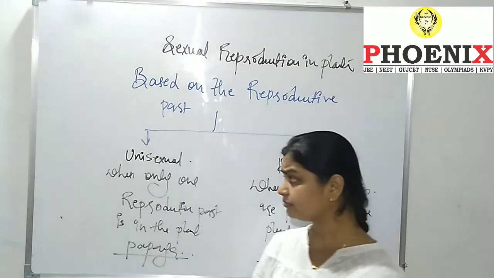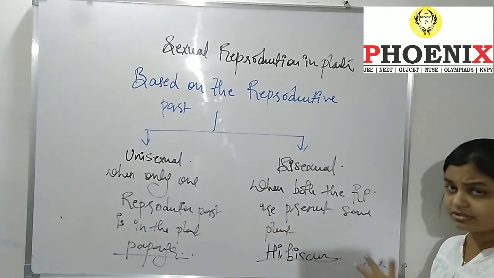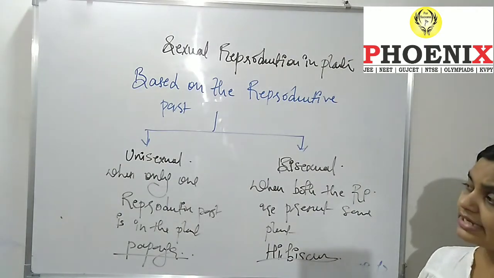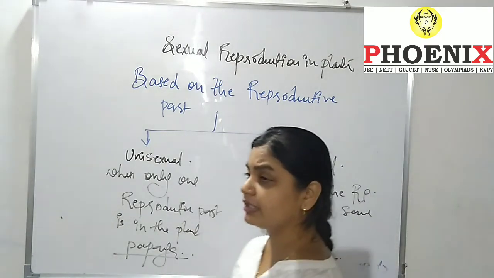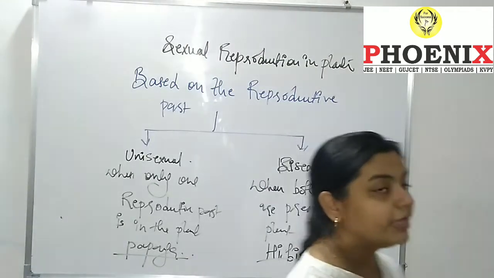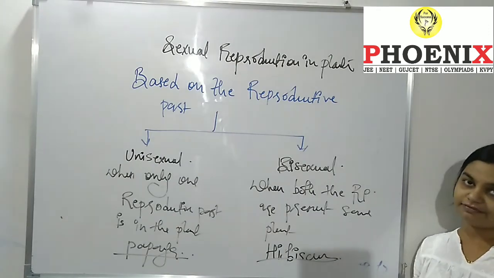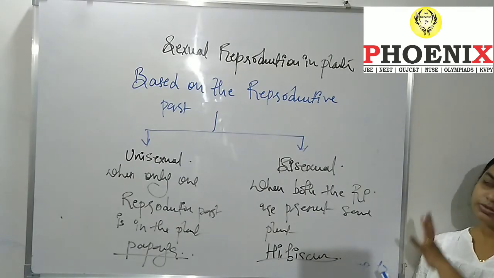Then I came to two terminologies. First was unisexual, second was bisexual. Unisexual is when there is only one reproductive part, the example being papaya, and bisexual is when both the sexes are on the same flower. Got the point? So this was about this.